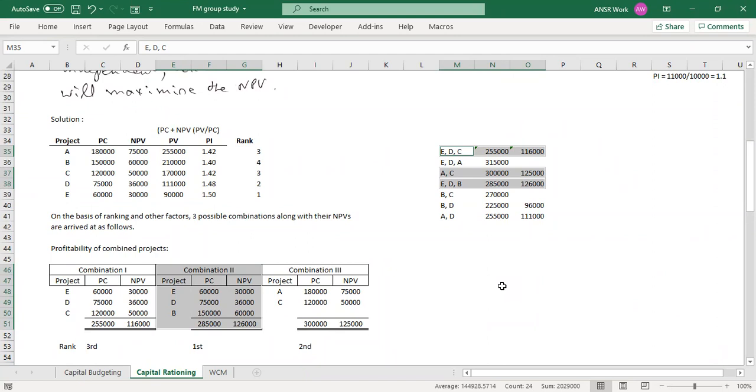You can exclude the absolutely impossible combinations from the list, because somebody will say A, B, C, D, E should also be a combination. But that doesn't make any sense, right? It would obviously be more than 3 lakh. So let's not make that. You can exclude obvious combinations, take the most plausible ones, and whichever is possible, go for that.